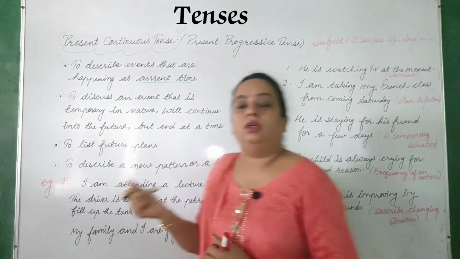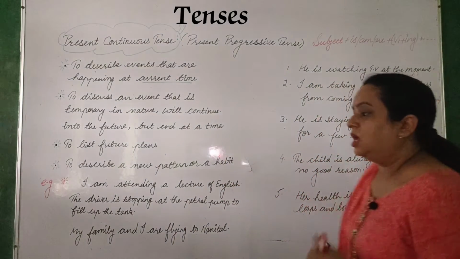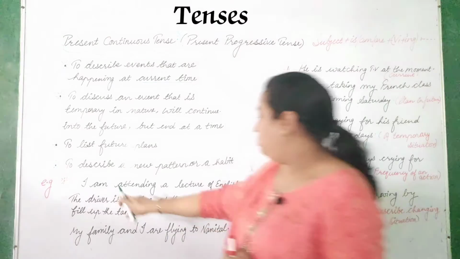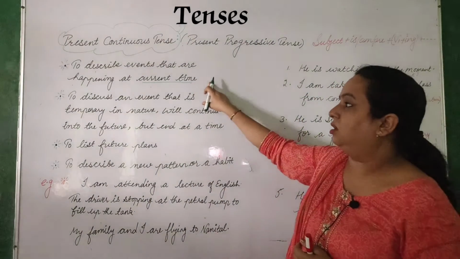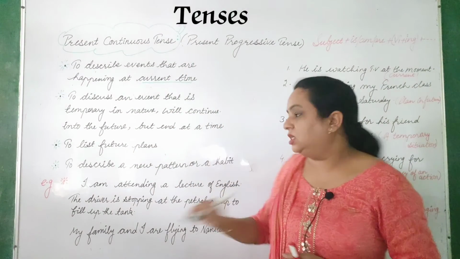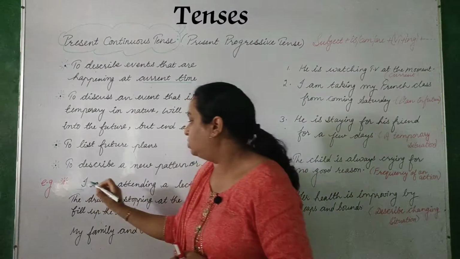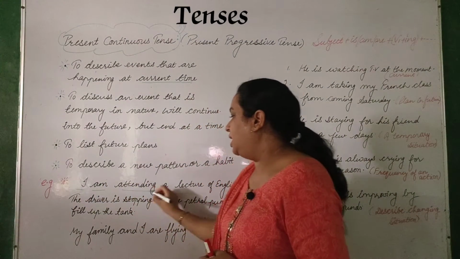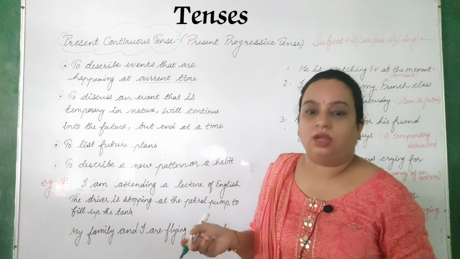So that is what, for that also we have to use this present continuous tense. Let's see some examples. I am attending a lecture of English. This is the example of the first thing here. This event is describing the current happening. So this is the example, I am attending a lecture of English. So what is the pattern here? It is subject, it is helping verb, attending is verb first plus ing, a lecture of English, this is object. Clear?